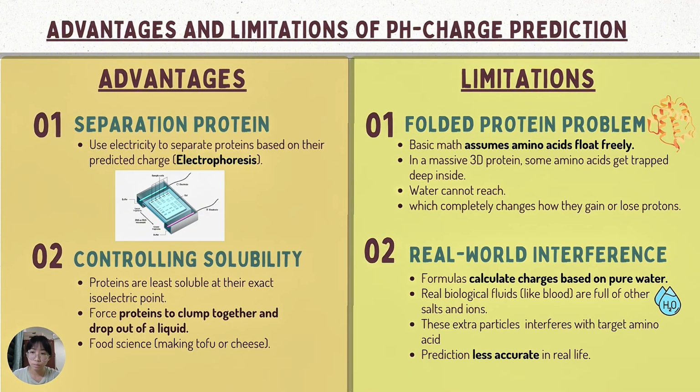Predicting this charge is incredibly useful, particularly in electrophoresis for separating proteins, but there are trade-offs. Proteins are less soluble at their isoelectric point, which causes clumping. This is actually a benefit in food science for texturing. However, our predictions have limits. They often assume a pure water environment. In the real world, biological salts and complex 3D protein structures can shift amino acids' proton exchange.